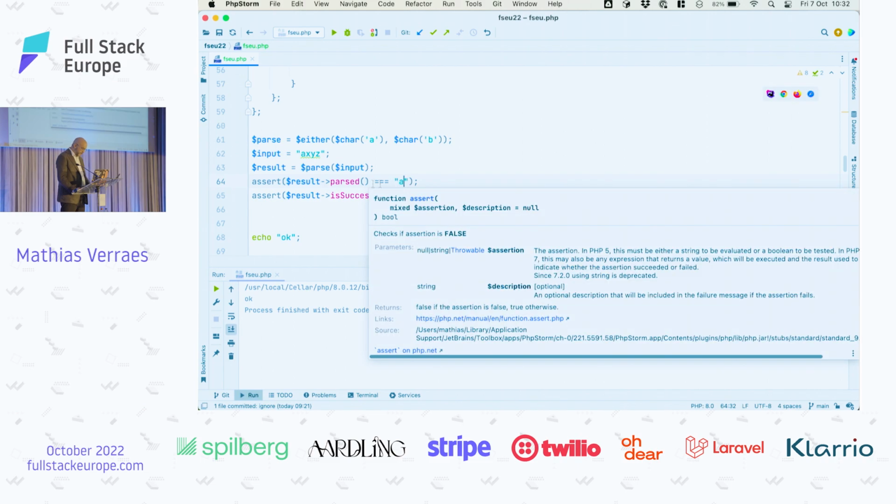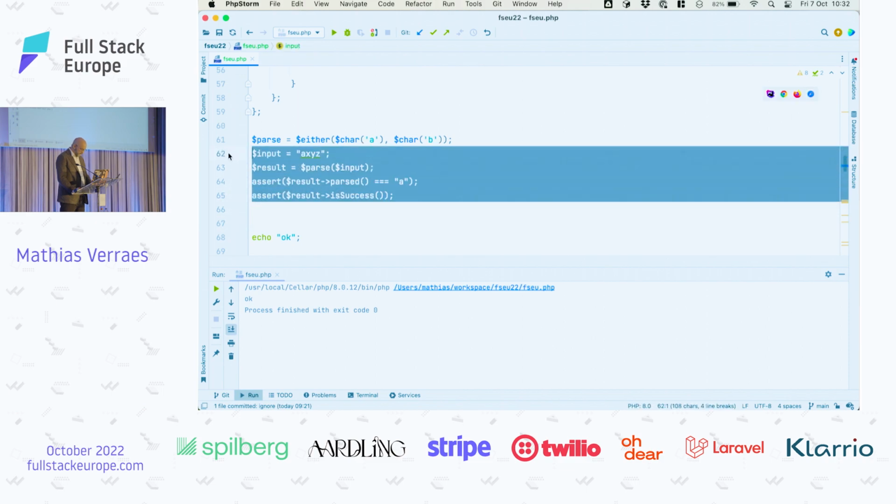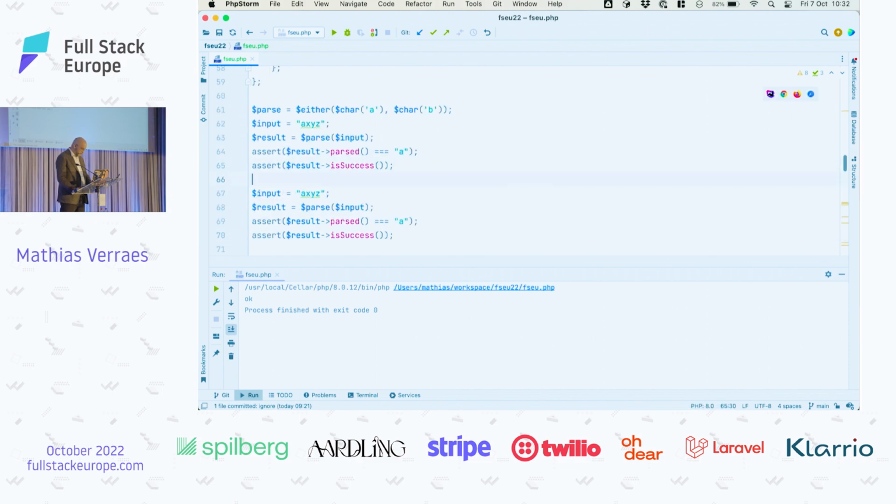We can now test on, I was going to use X, Y, Z, right? So parsed is A. We could test for remainder, but I'm pretty sure it works, so let's ignore that. And now we'll do a second test for the second possibility, which is that it starts with a B, which will parse our B and succeed.